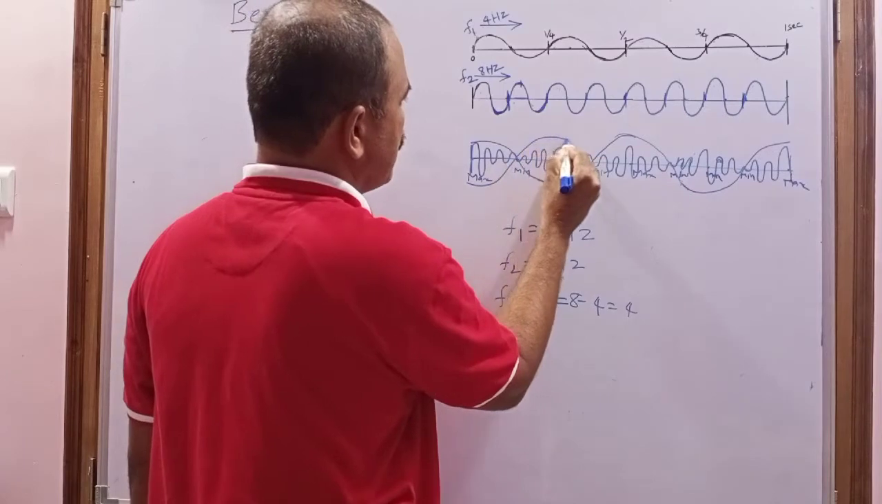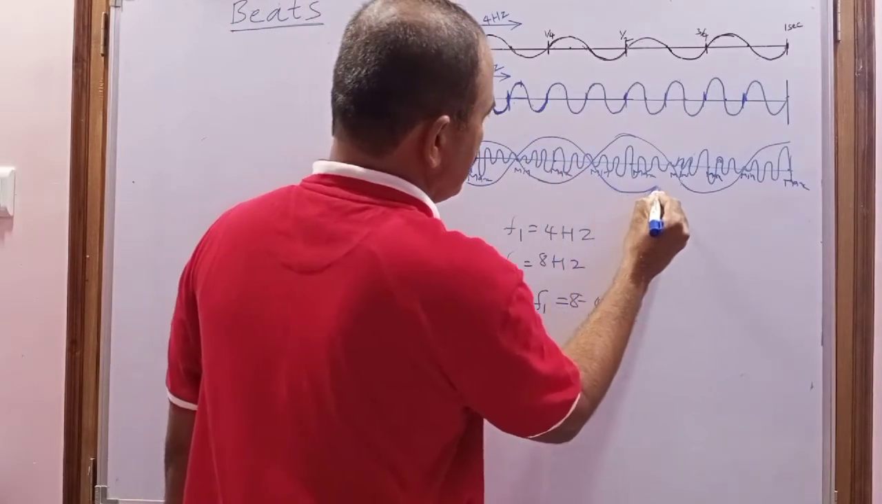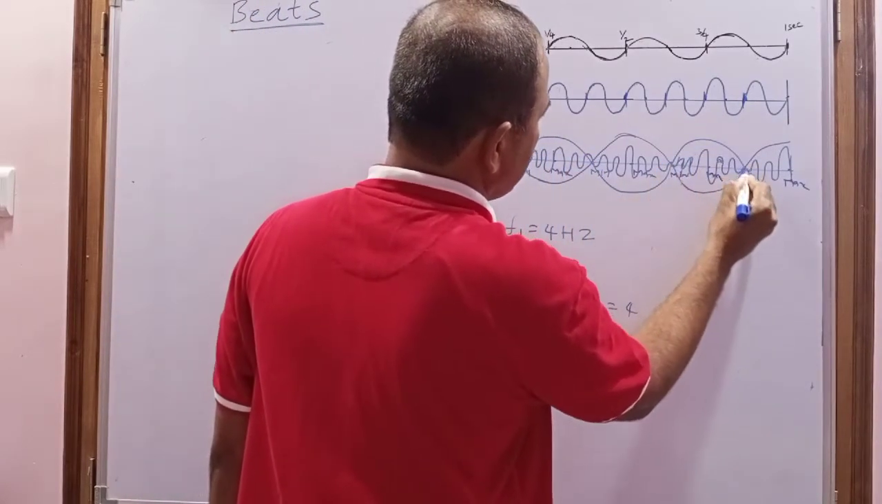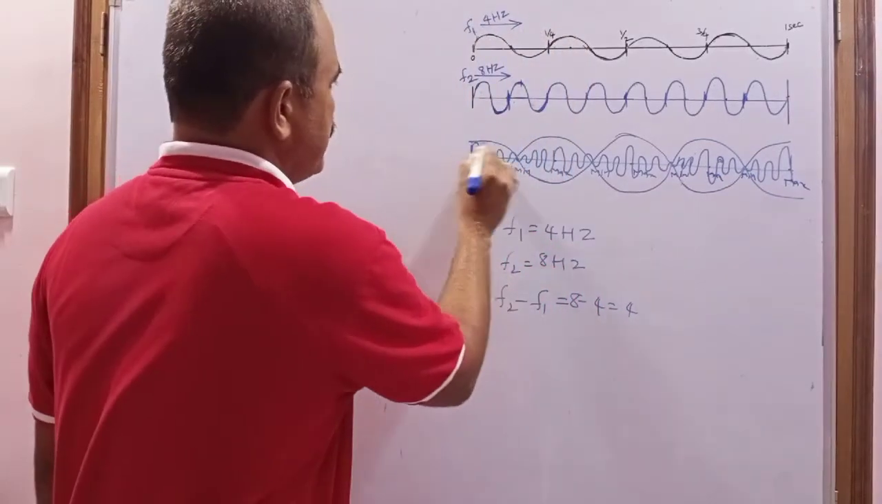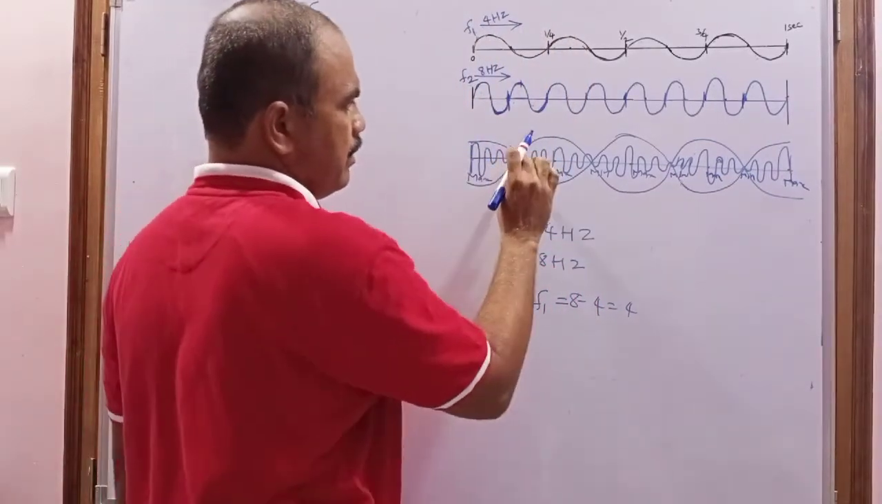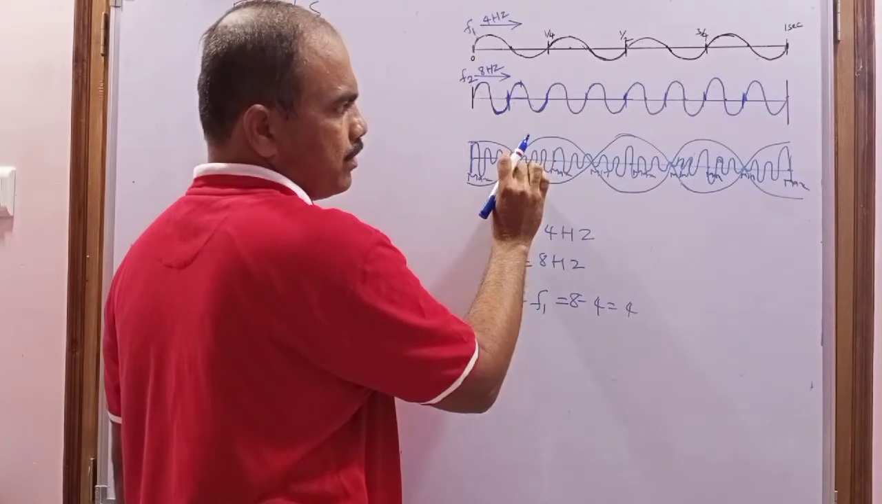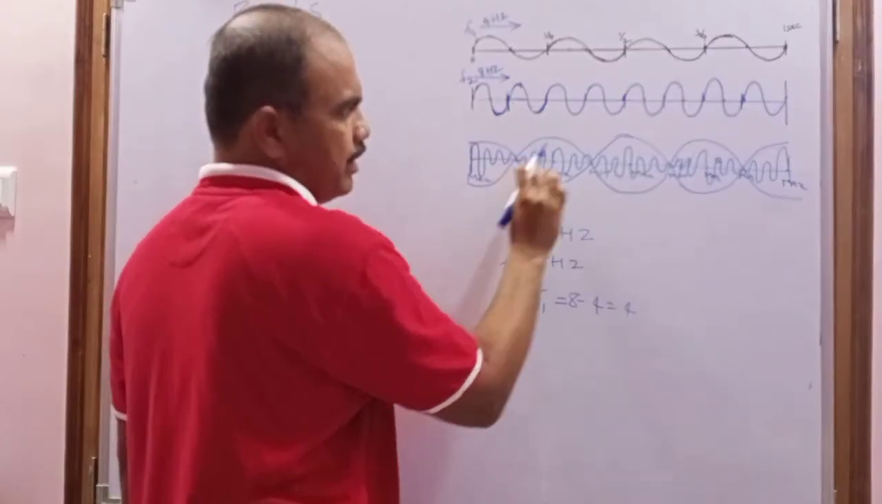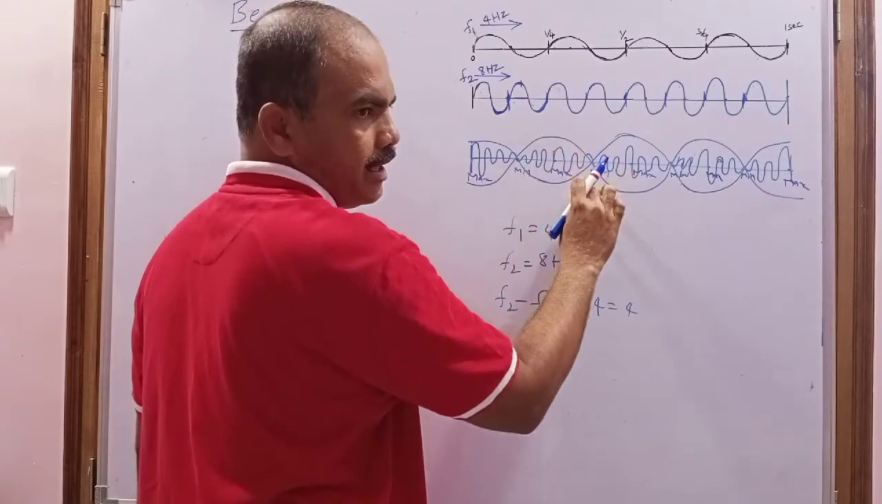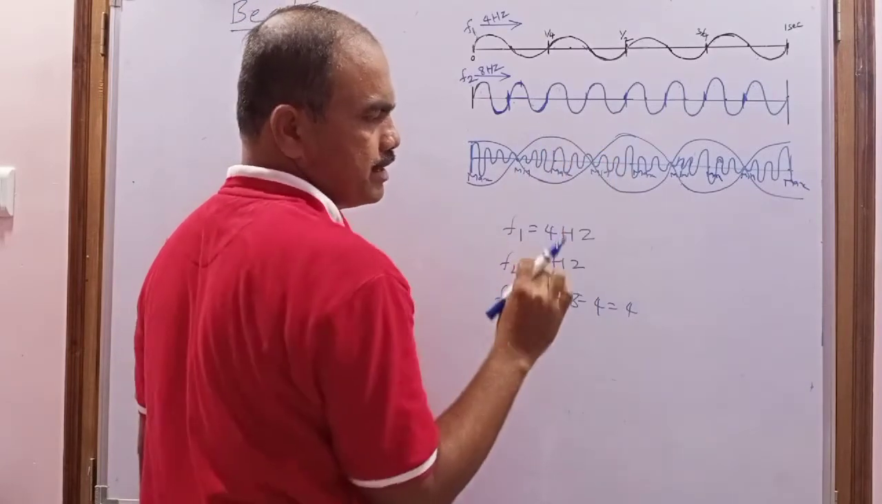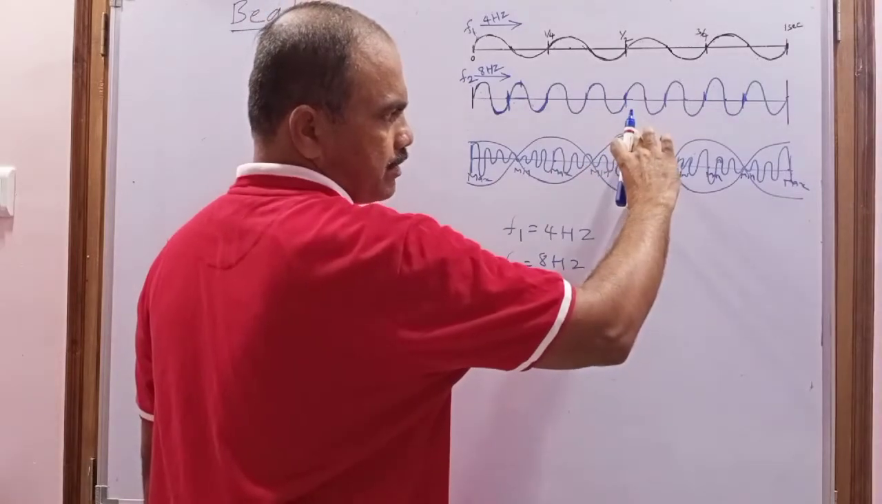So now this is the graph. This is the wave beats. This is how the beats are formed. Here the minimum amplitude becomes 0, that's why the intensity is minimum. Here the amplitude is maximum, that's why the intensity is maximum. Again here the amplitude is 0, that's why the intensity is 0. Here the amplitude is maximum and the intensity is maximum.